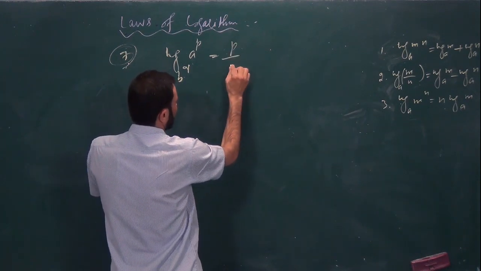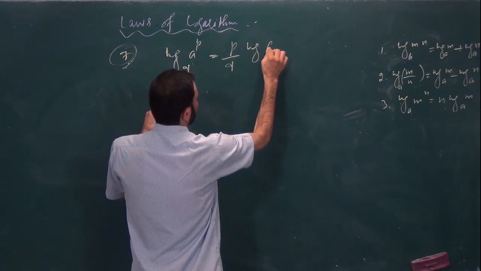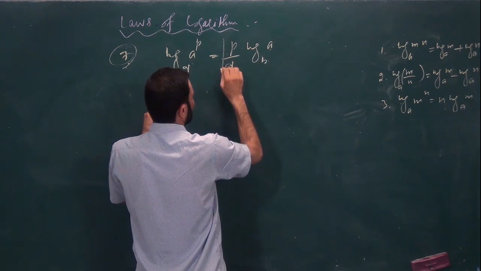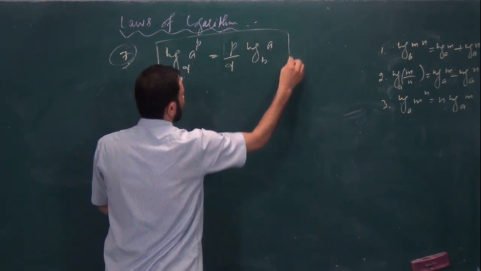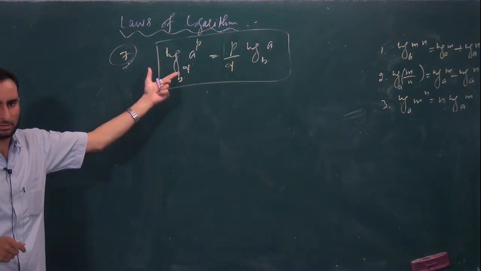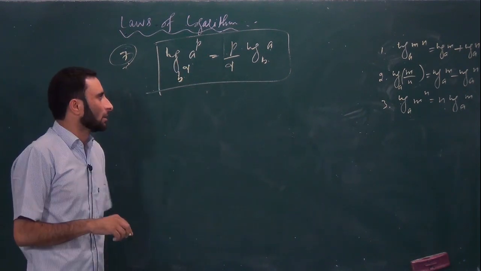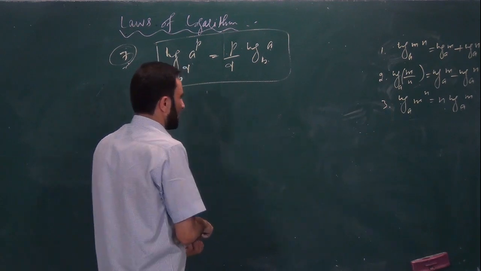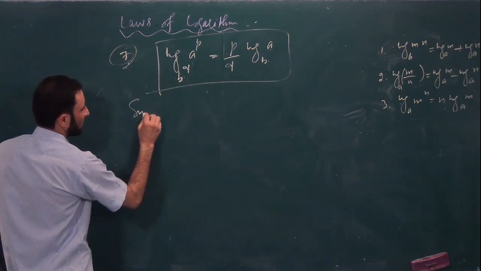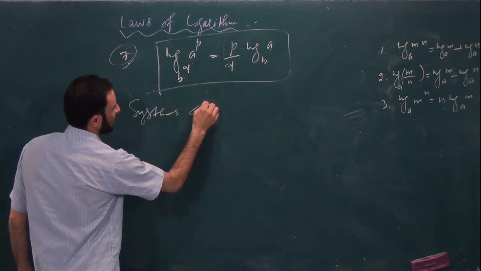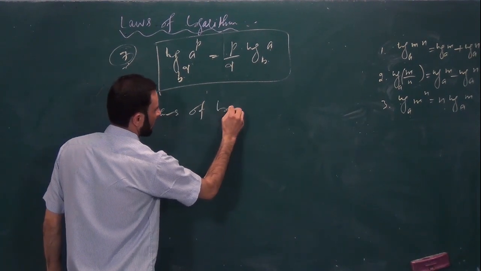It is equal to p by q log of a under the base b. Very important law this we have. This we can again prove with the help of these three laws. Is it clear now? Now after that we have a very good topic, that is systems of logarithm.